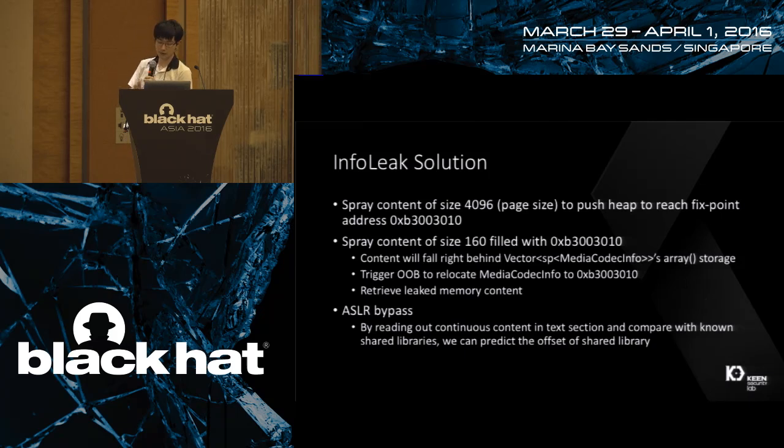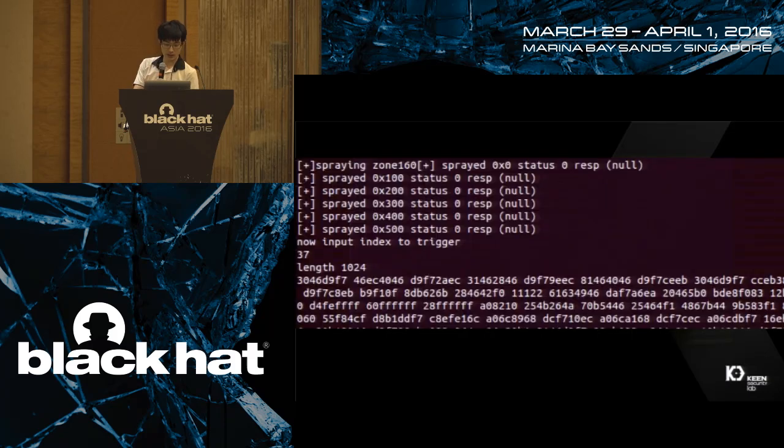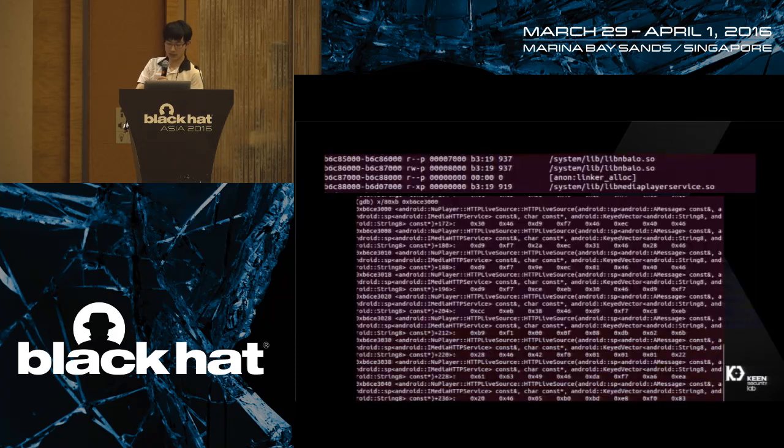For our solution, we retrieved the text section of the media server, and we compare it with our pre-stored text section to determine the offsets of the dynamic library. Here are some functions to set up the raw buffer. We can see here we have successfully leaked the text section, and compared with GDB, we can prove that we are right on this.